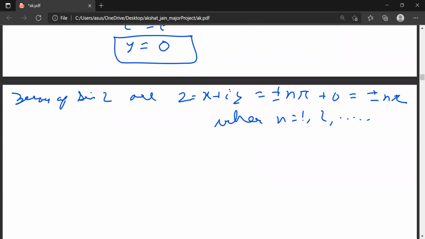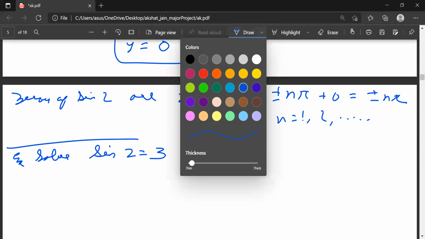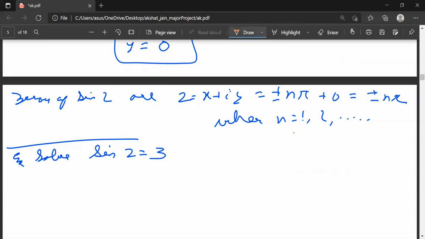Similarly, we can do more things, like one more example: solve sin z equals 3. In the same way, we will do this question as well. Okay, I think there is no need to do this question from my side. You can do it yourself as well. How will you do it? I will tell you the basics. You try. If you don't find it, I will show you the answer.